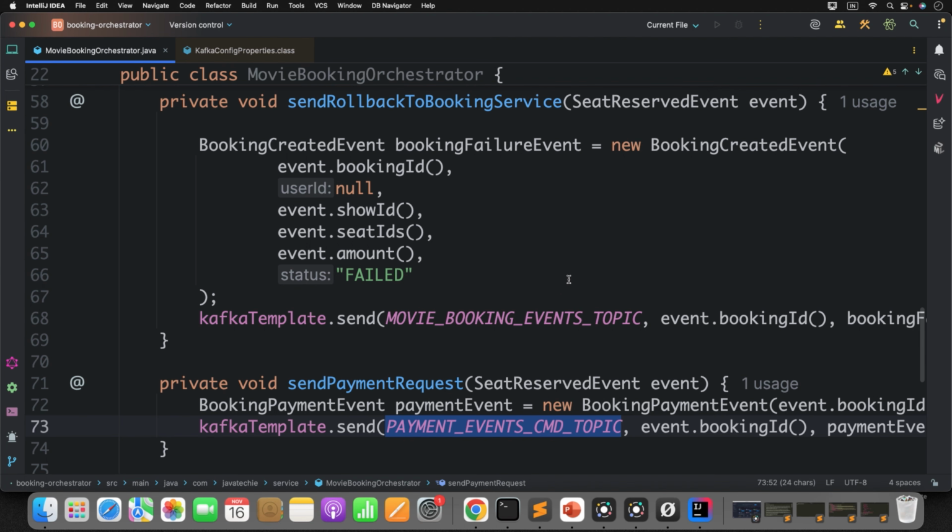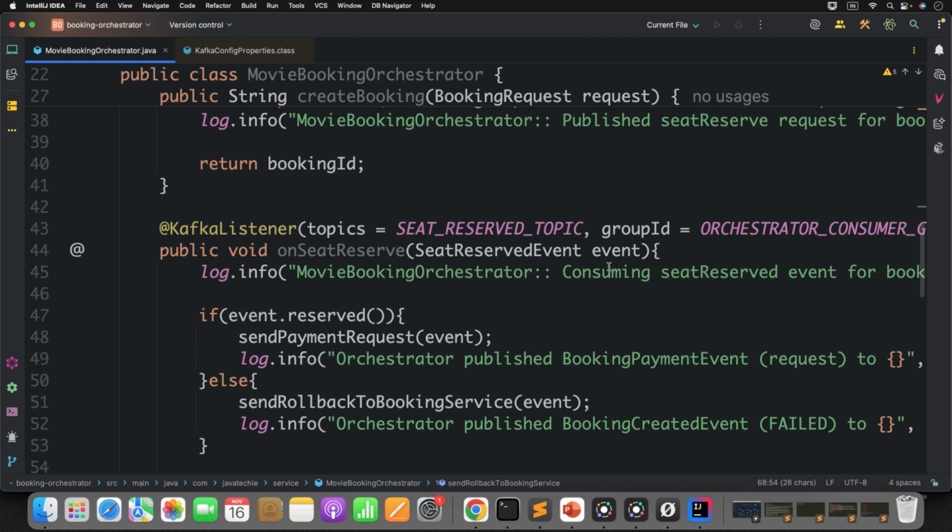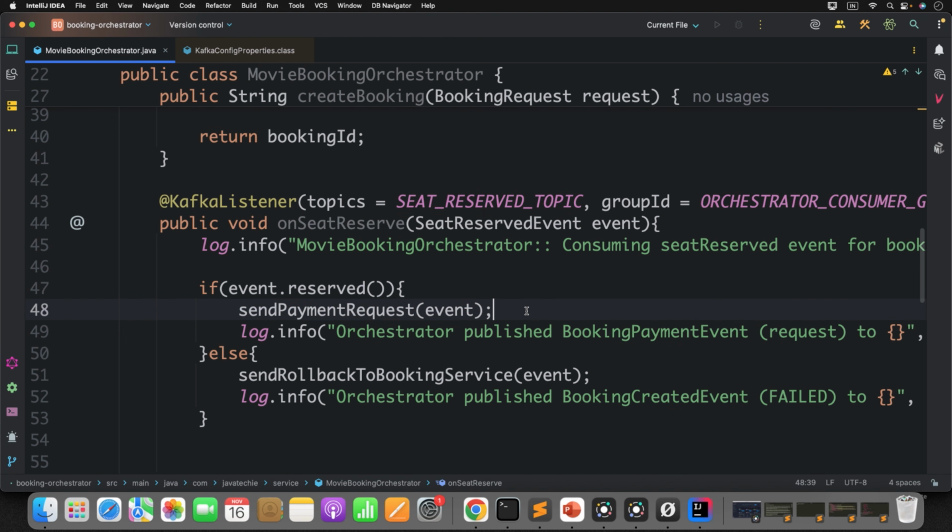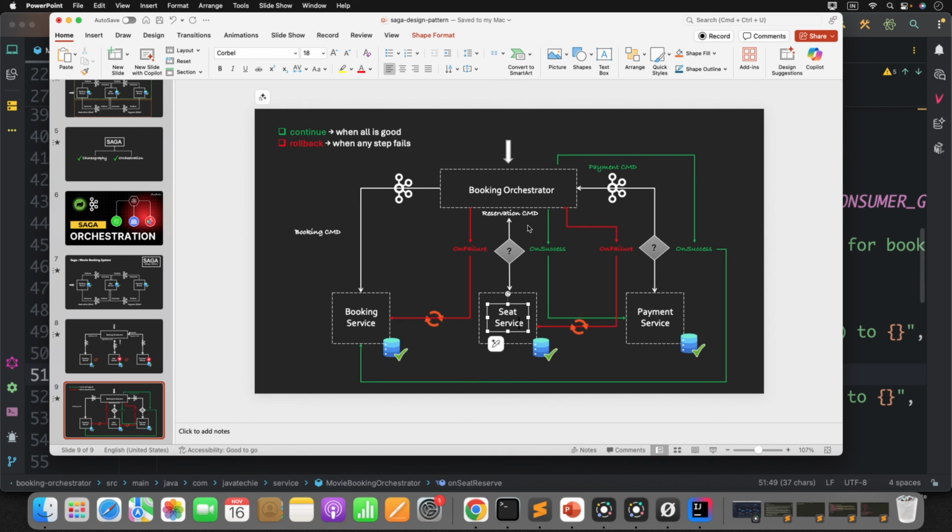But since it is just a simple application which is updating the DB, I have not defined two different topics. You can do that if you want. All good. On seat reserve, send the payment request so that the payment microservice can consume and process it. If there is a failure, send the rollback to the booking service as per the flow.